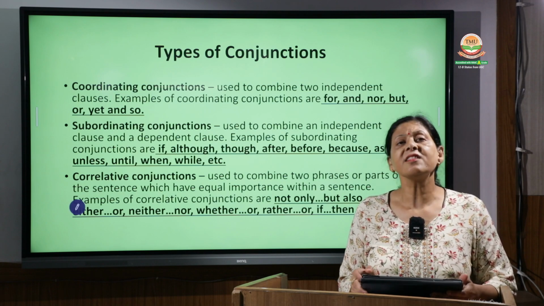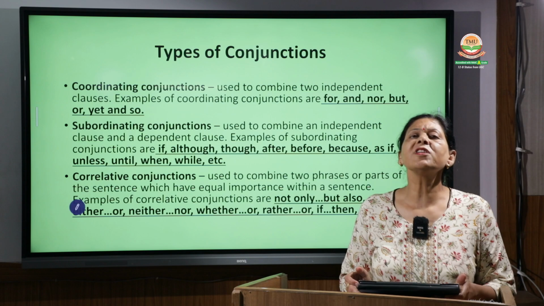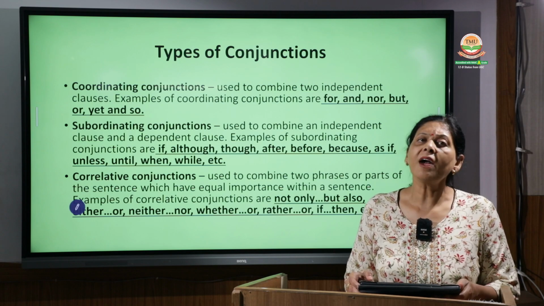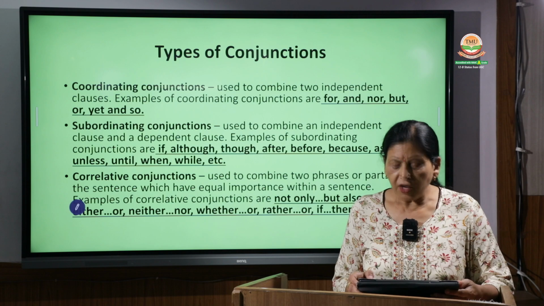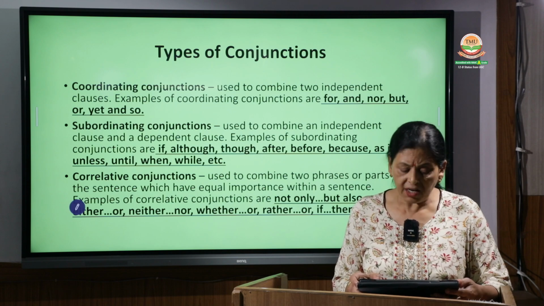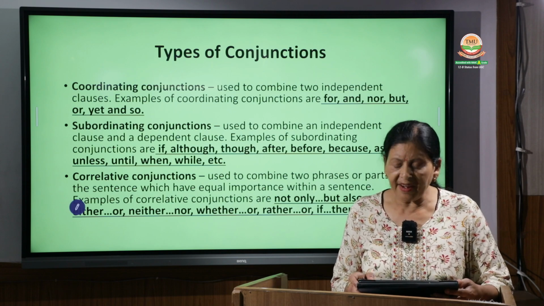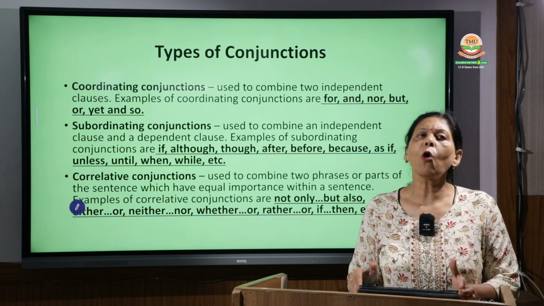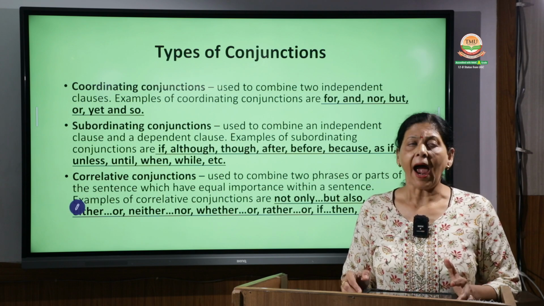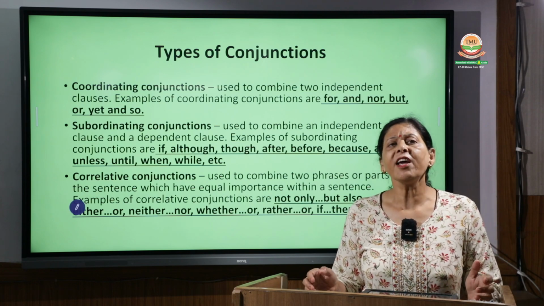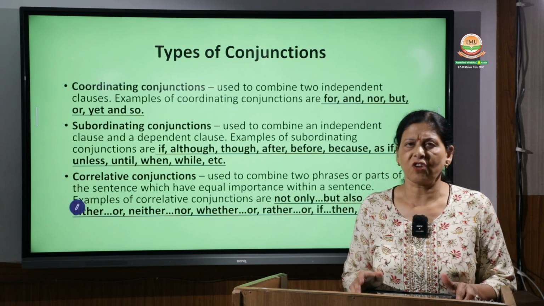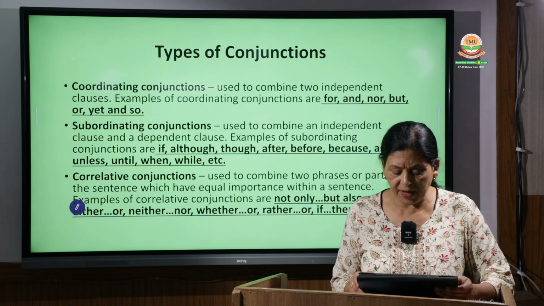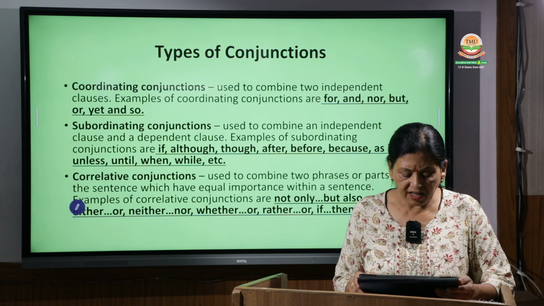Now let's discuss the second category, that is subordinating conjunctions. Now what are subordinating conjunctions? Subordinating conjunctions are used to combine an independent clause and a dependent clause. Means one clause is independent and one is dependent. When we combine both these clauses, they are called subordinating conjunctions. So before we delve into the examples, let's see what subordinating conjunctions are.